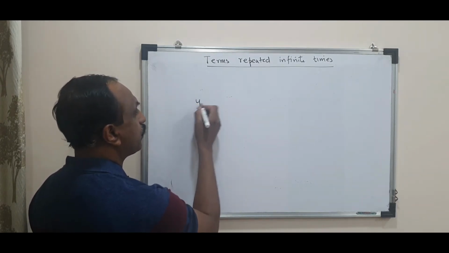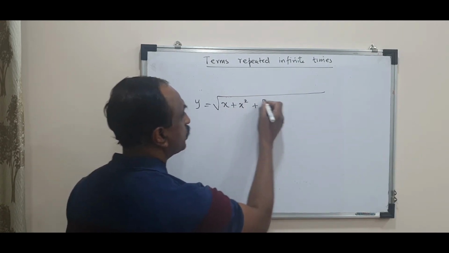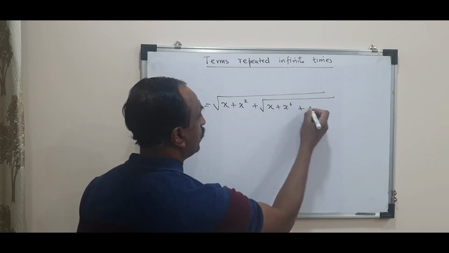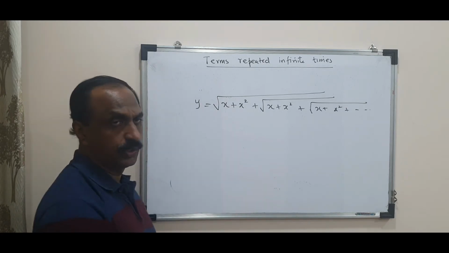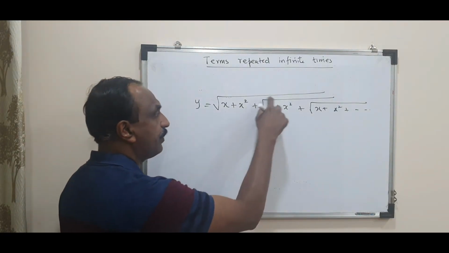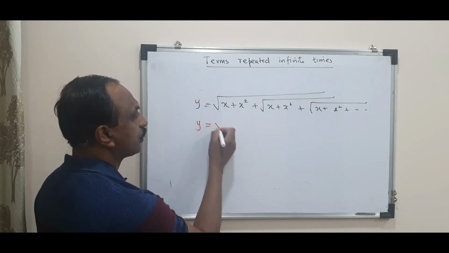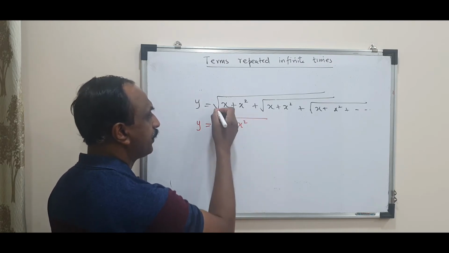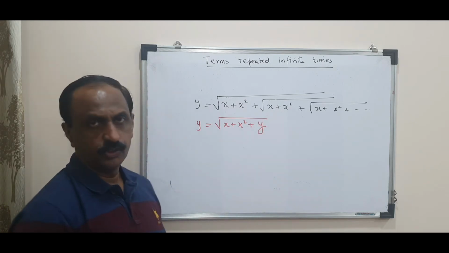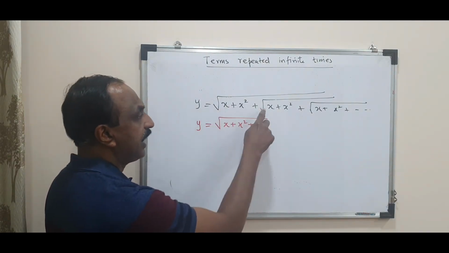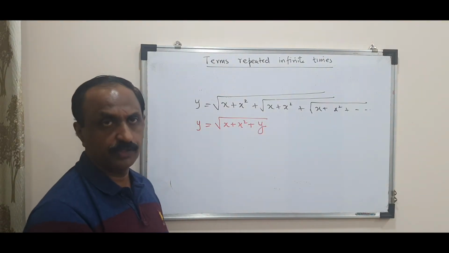Let's have a look at this function. Let's say y is equal to root of x plus x square plus root of x plus x square plus root of x plus x square, goes on like that. The function starts with a root. Again, the root occurs here. So from here onwards, you put this as y, you get your answer. So you can write this as y is equal to root of x plus x square, started with the root. That root occurs here after the plus sign. So put y there. So whenever a function starts with something, when it is repeated, at that point you put y, you will get the function. Now square it, differentiate, and get dy by dx.